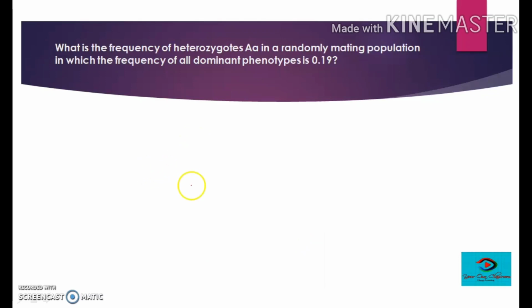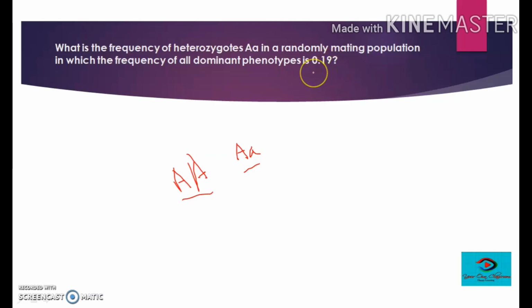Let me show you this with a pen. Suppose we are taking into consideration two alleles, capital A, and now we have to consider capital A, small a as well, because both of these express. So the frequency of the dominant phenotype is given, meaning 2pq plus p square is 0.19.